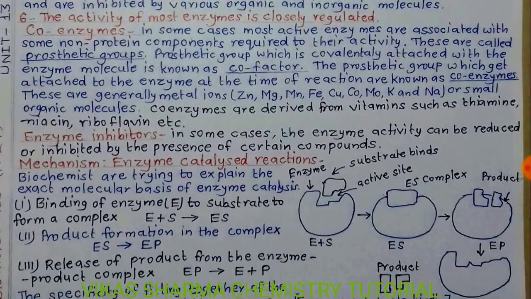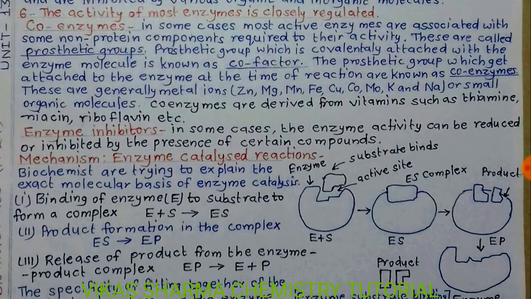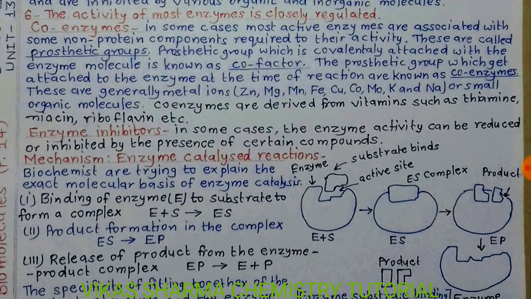Student, the next topic is coenzymes. In some cases, most active enzymes are associated with some non-protein components required for their activity. These are called prosthetic groups. A prosthetic group which is covalently attached to the enzyme's molecule is known as a cofactor.